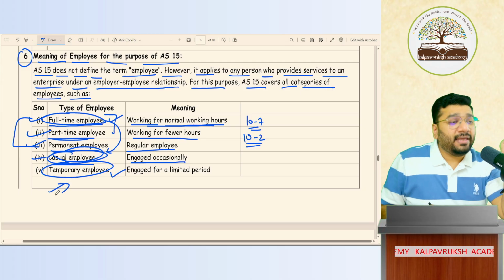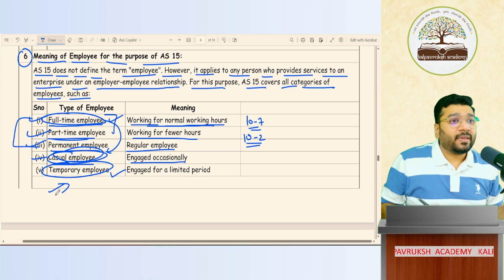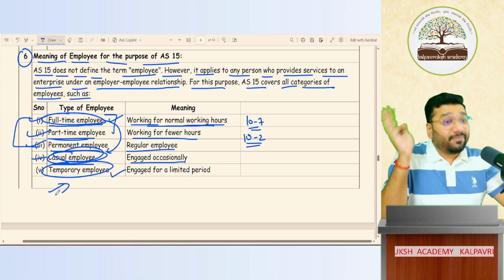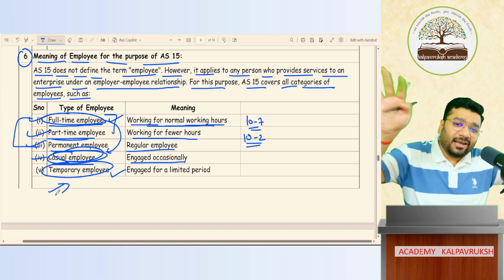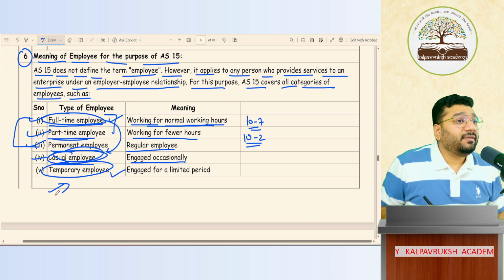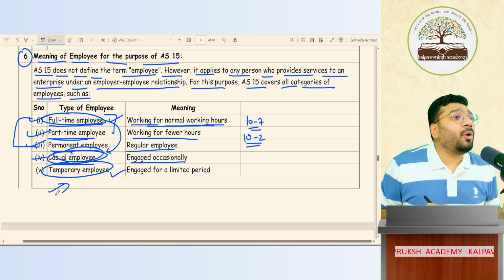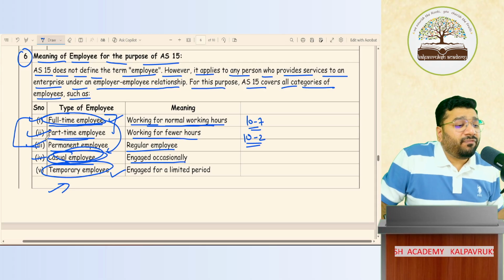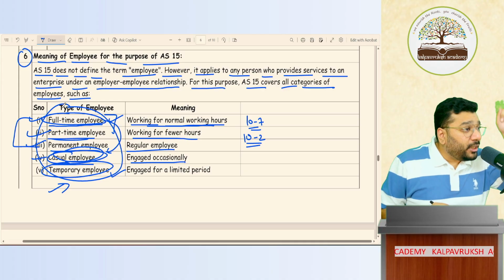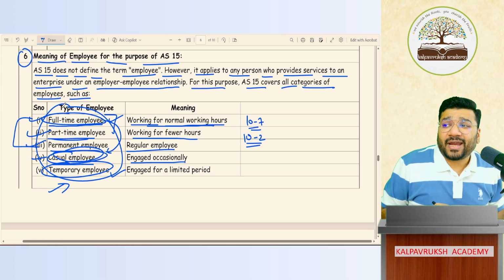A temporary employee is that employee who will come, work and leave. Next time he will not come back. But a casual employee is how you know: he will work for 2-3 months, go, and next time when the work comes again, he'll come back. Then he'll go, then he'll come back. Those are called casual employees. So all these various types of employees are called employees under Accounting Standard 15. So if any kind of benefit is given to those employees, the accounting of that employee benefit should be done as per AS 15, is what this standard is trying to say.